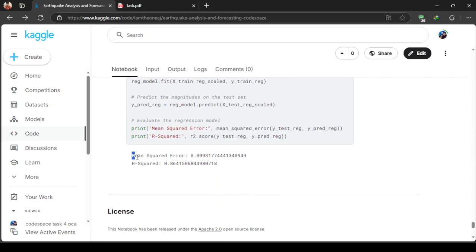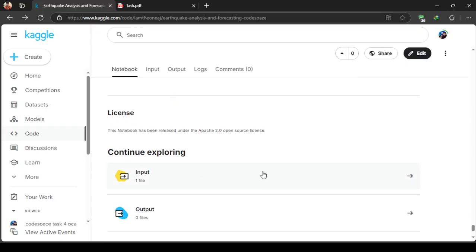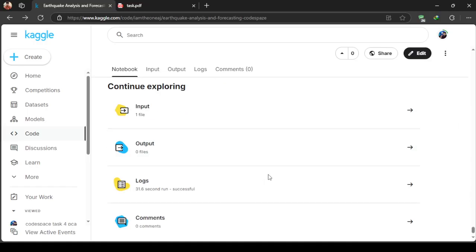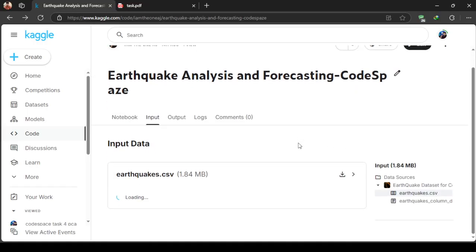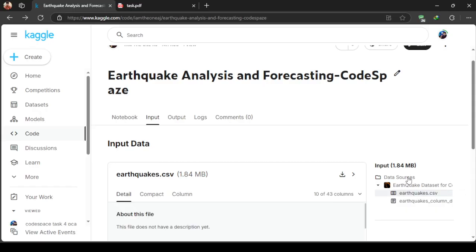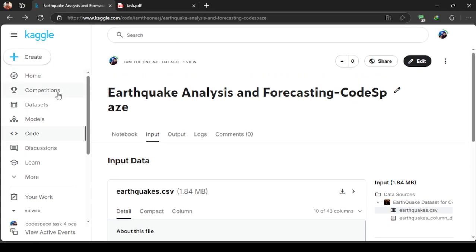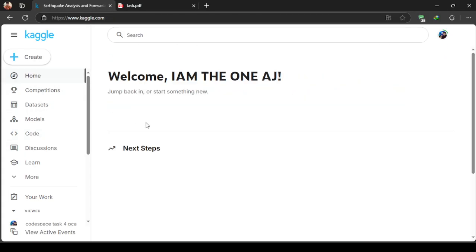And here are our mean squared error and R squared error. I have used these files. This is my data, which is publicly available on Kaggle: earthquake data for CodeSpace. Let's move on to the other code.